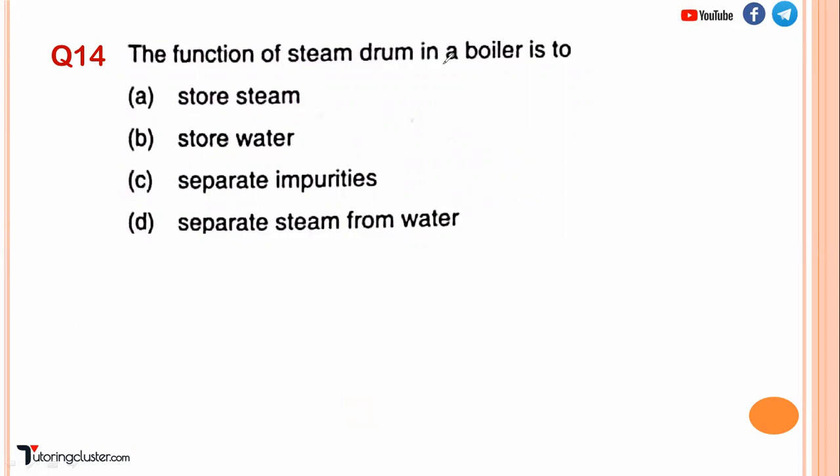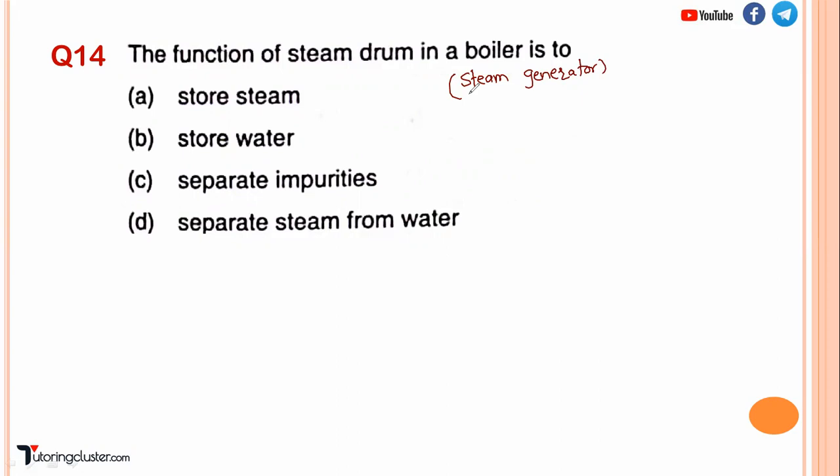It is a device which produces pressurized steam, that is also called a steam generator. There are different types of boiler: water tube boiler, fire tube boiler. We will talk in detail in upcoming MCQs.